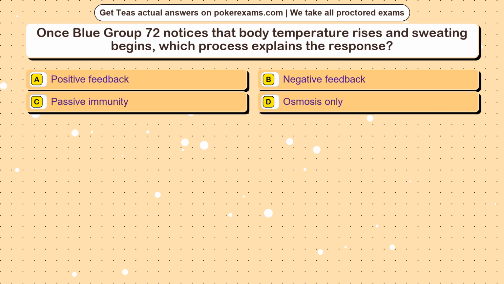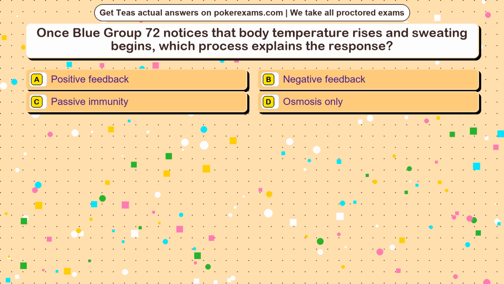Question 17. Once Blue Group 72 notices that body temperature rises and sweating begins, which process explains the response? Option A, positive feedback. Option B, negative feedback. Option C, passive immunity. Option D, osmosis only.